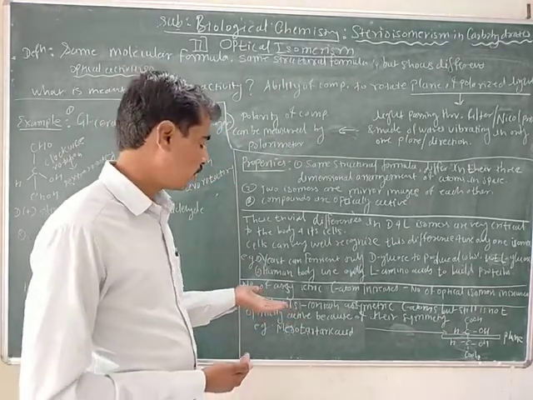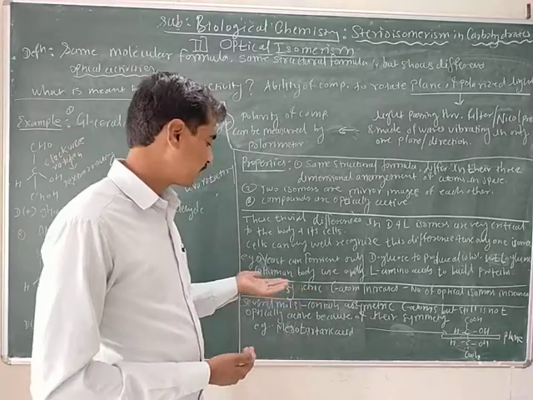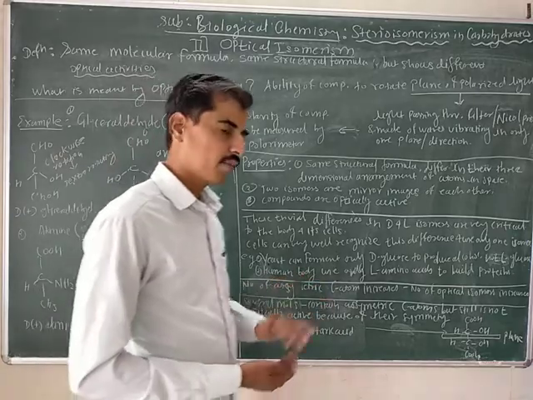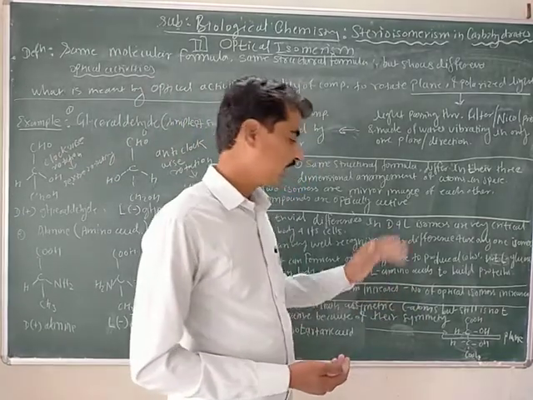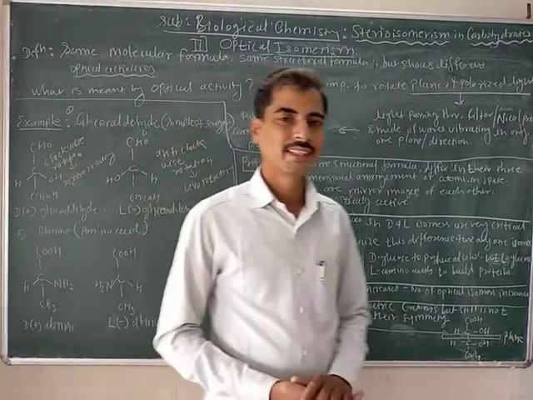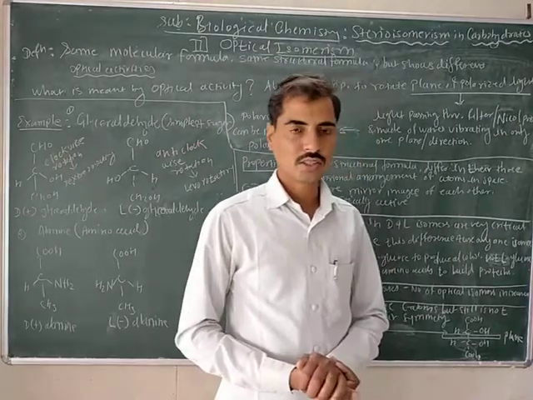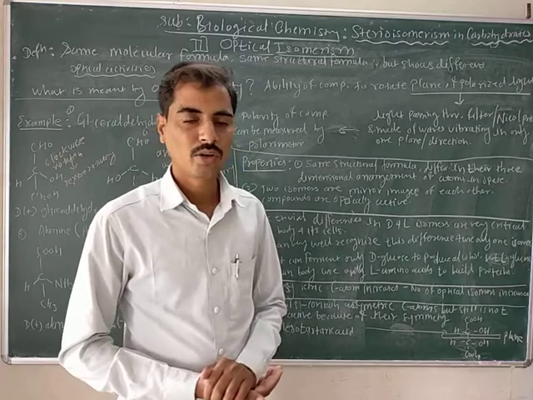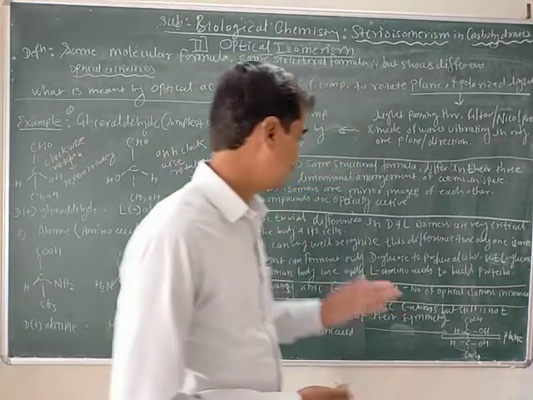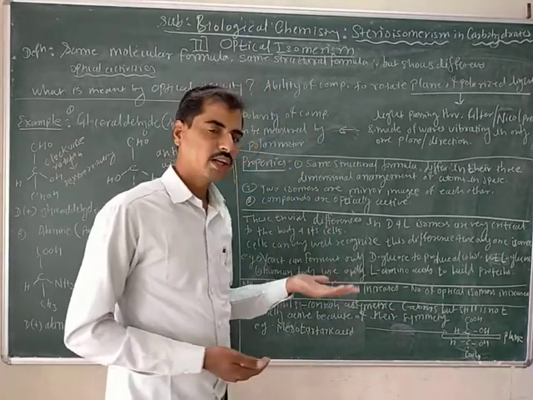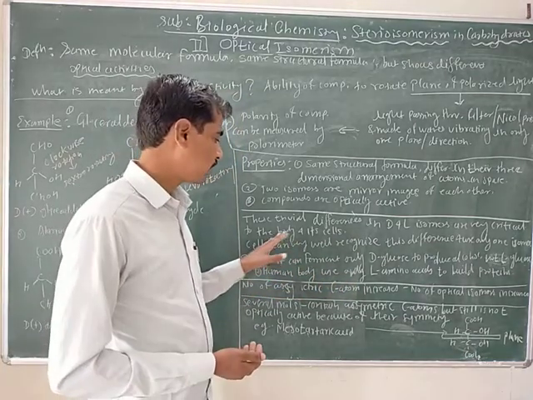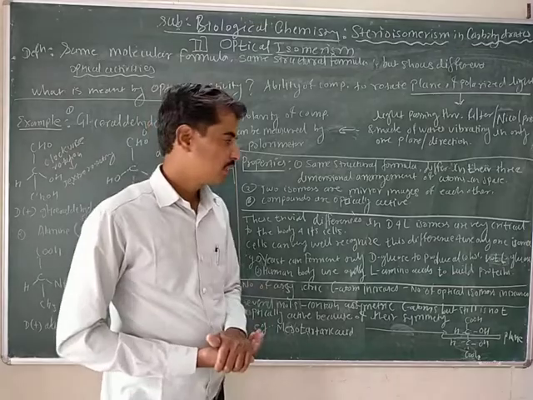Or if we see another example, the human body uses only L-type amino acids to produce proteins, not D-type amino acids. That means the dextrorotatory and levorotatory isomers are very critical to the body and its cells.